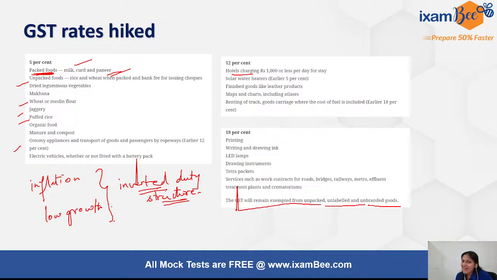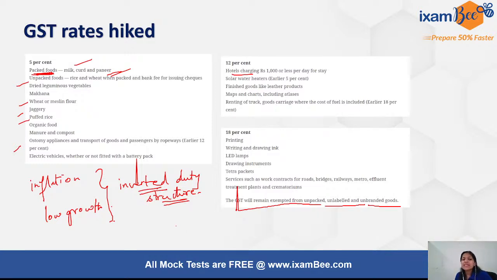Therefore it was felt that there is a lower tax on the final product, but indirectly they were being charged GST through the inputs. So we have tried to correct that inverted duty structure, so the end result on the consumer will be minimal. That is the first thing that has been mentioned.